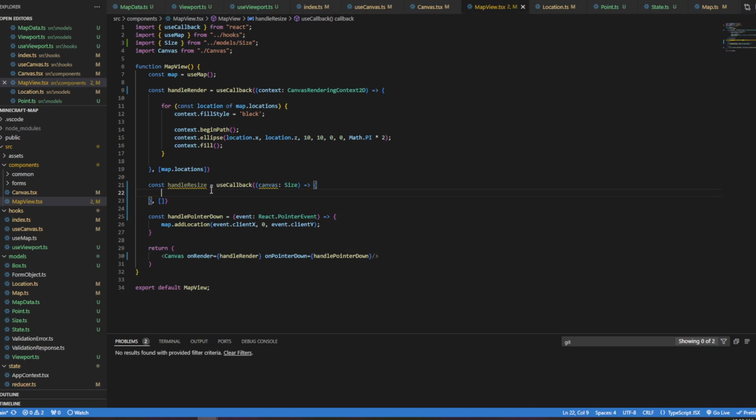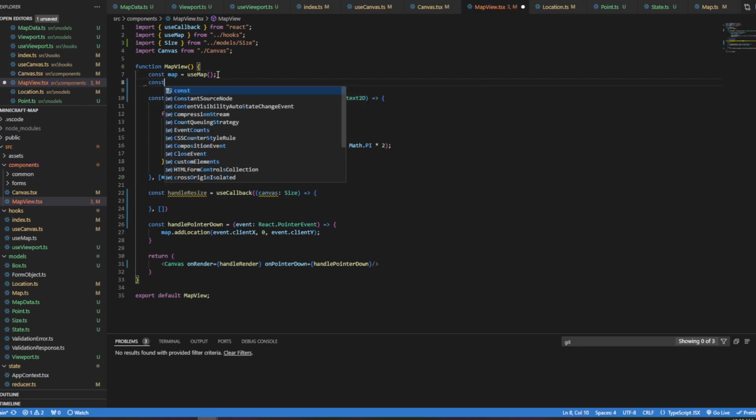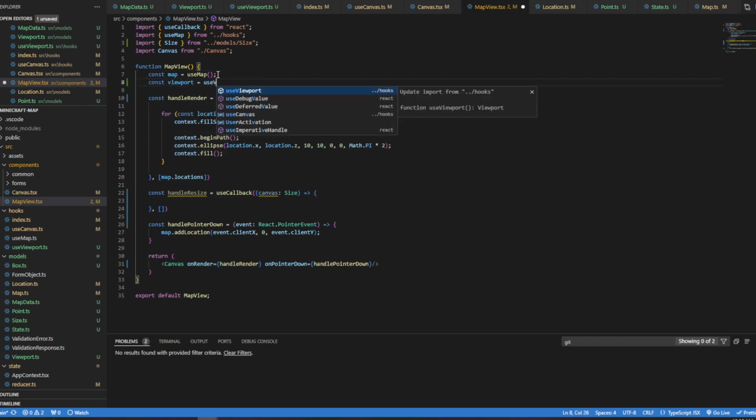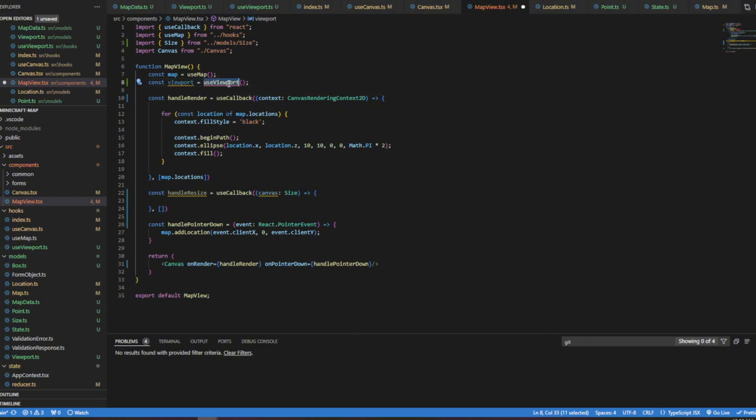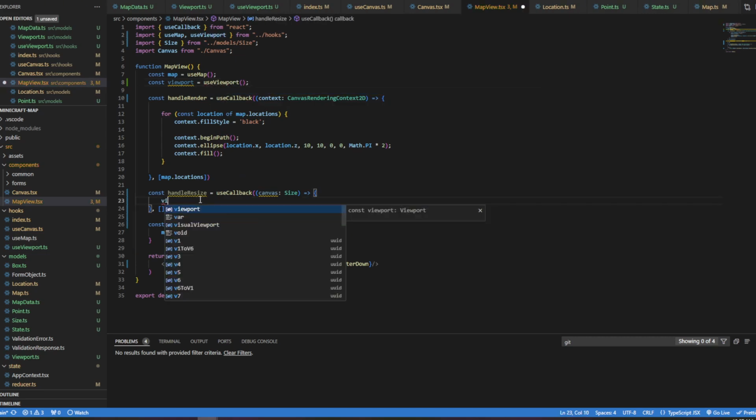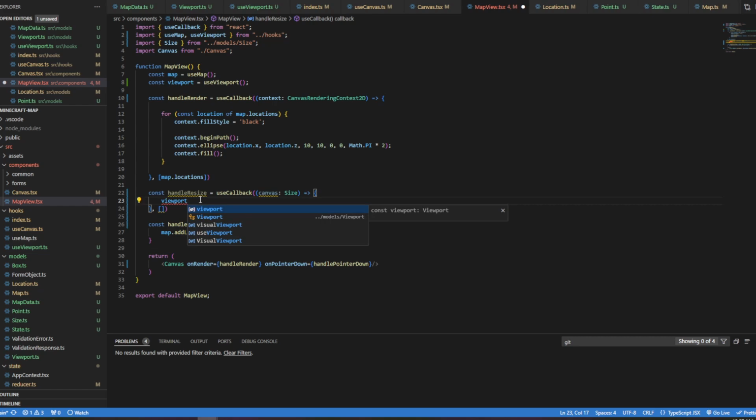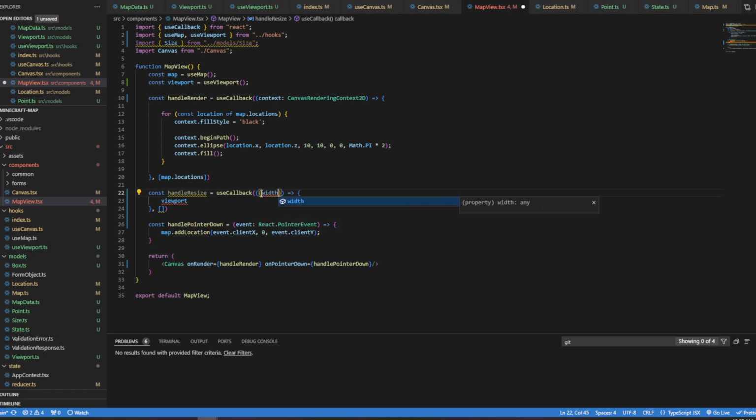All right. And so here we have to recreate the viewport. So I'm going to pull in the viewport. Let's just do changes to width and height.